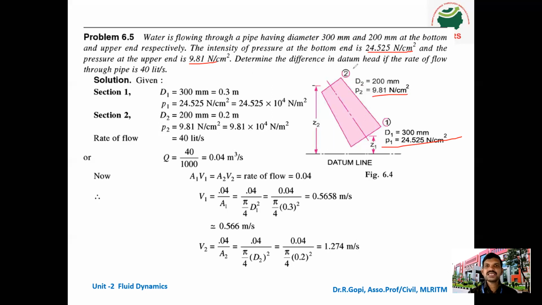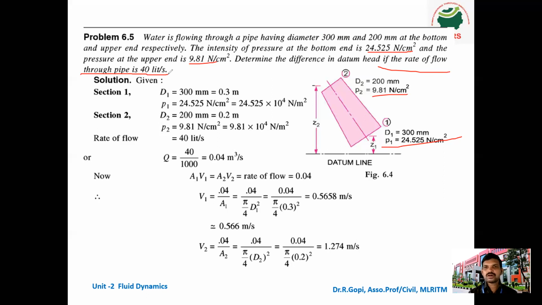Determine the difference in datum head, if the rate of flow through the pipe is 40 liters per second. Discharge is also given. So what is the difference between the previous problem and this problem? In the previous problem, P1 is given, P2 is not given, and Z1, Z2 and discharge are given.